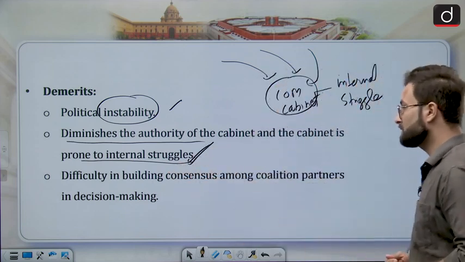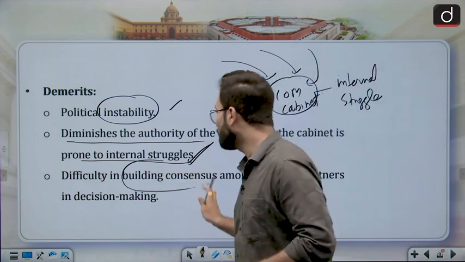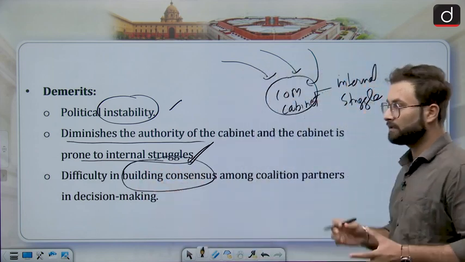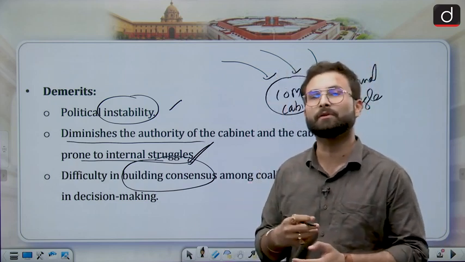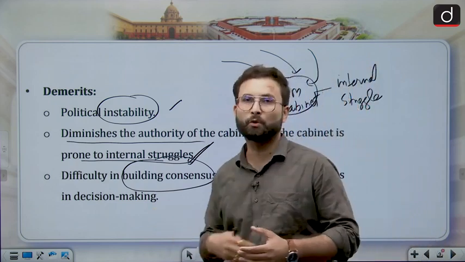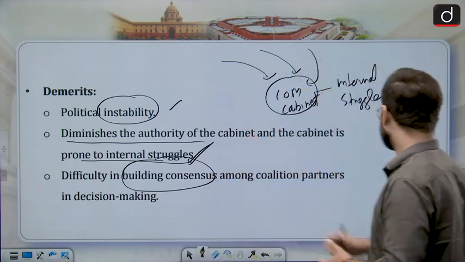Difficulty in building consensus, as I told you, because they are coming from different ideologies and interests. That is why decision making will be difficult, because consensus cannot be built, or sometimes it will take more time. So there cannot be quick decision making. Okay, so that is about the demerits.